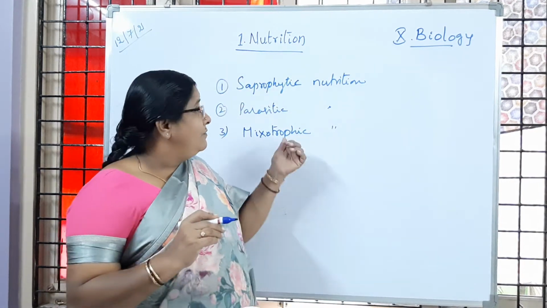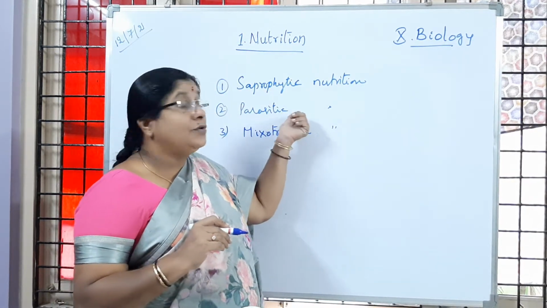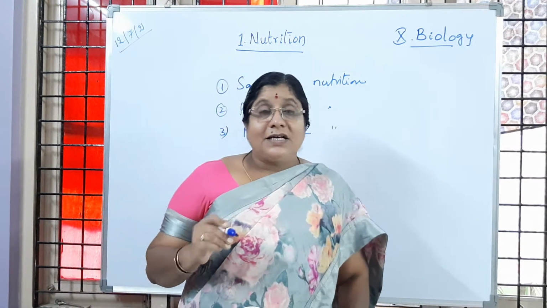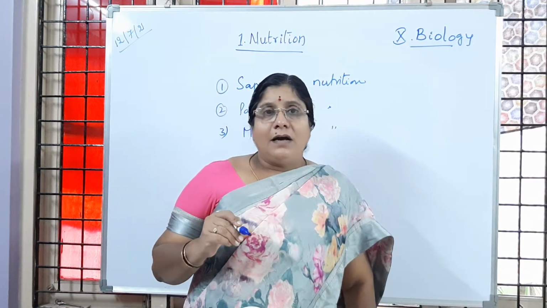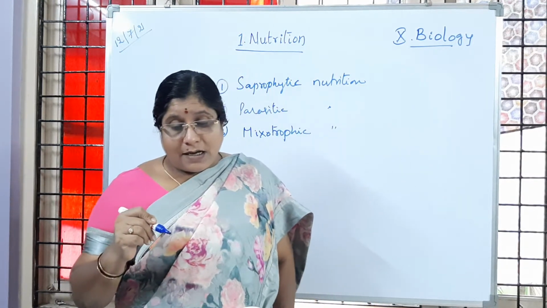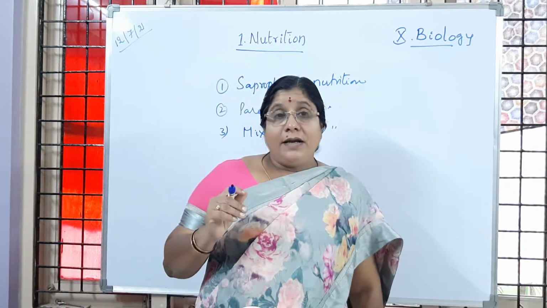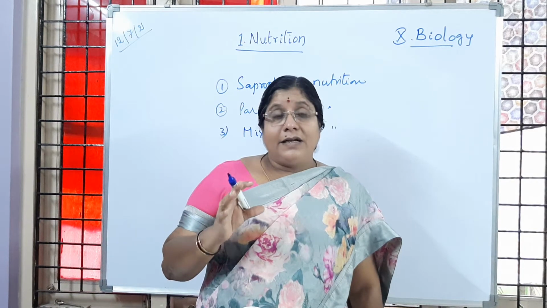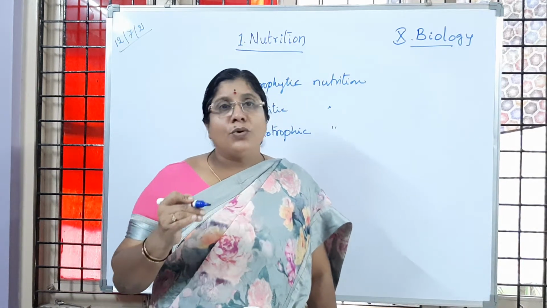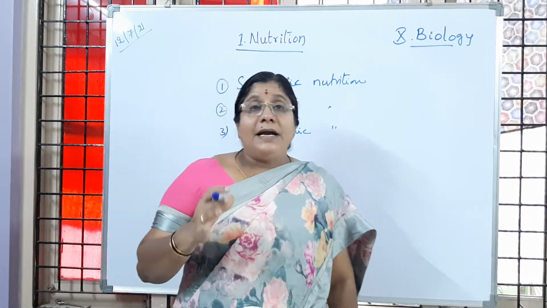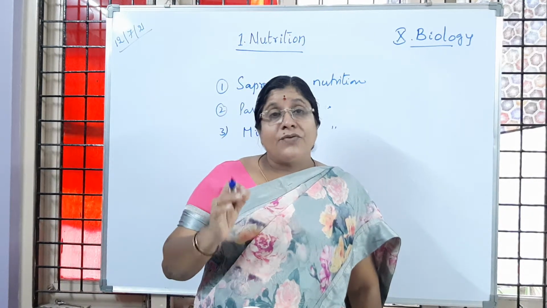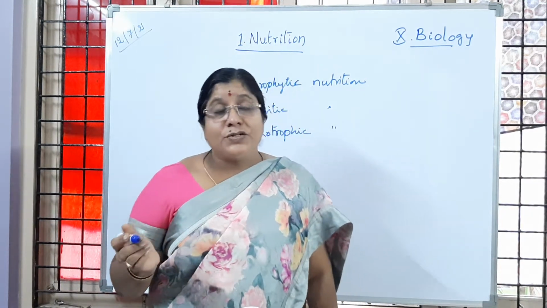One example of parasitic nutrition is a plant, the Cuscuta plant. It is a flowering plant, the dodder plant, and it does not have chlorophyll; even if a little chlorophyll is there, it cannot prepare its own food.